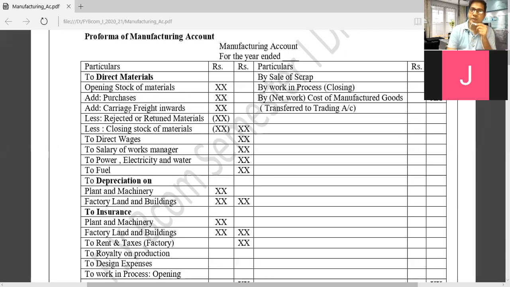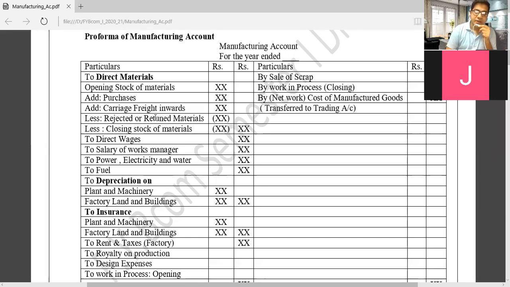Then we have to carry our purchased material from the marketplace to the factory. It is called carriage or freight inward. This carrying, transportation amount is also added to direct material.